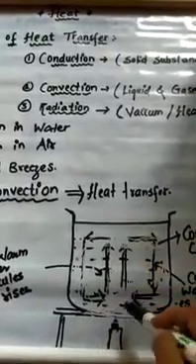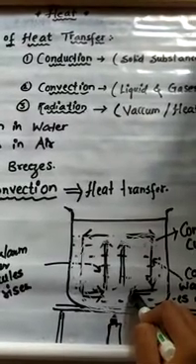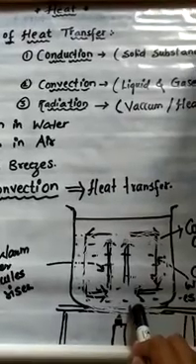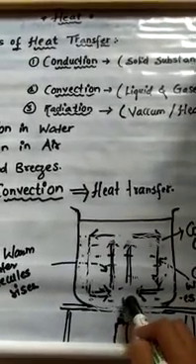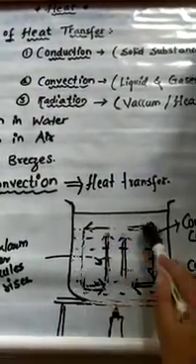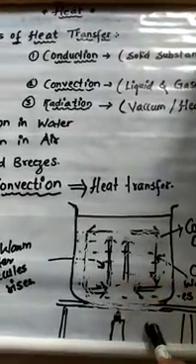So the transfer of heat by convection can take place only in liquids and gases. It is due to the reason that the particles in liquids and gases can move more freely, and that is why such kind of transfer of heat takes place in them.